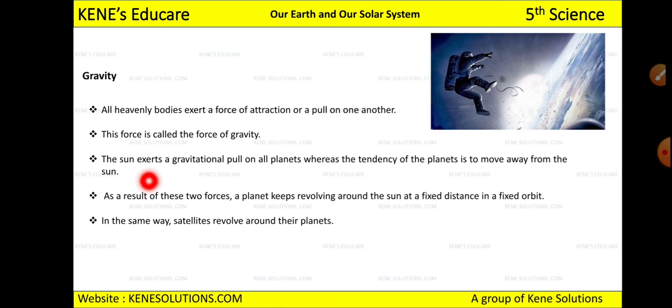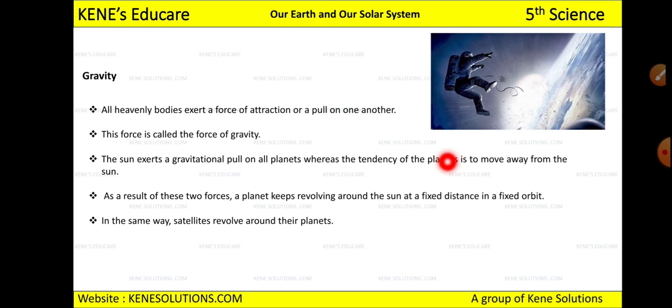The sun will exert a gravitational pull on all the planets, whereas the tendency of the planet is to move away from the sun. Now what will happen here? Sun will try to pull all the planets towards itself, and what all the planets will do, they will try to move away from the sun. This is what will happen because of the force of gravity. And because of this, because two forces are acting here, right? Sun is pulling all the planets towards itself, and all the planets, they are moving away from the sun.